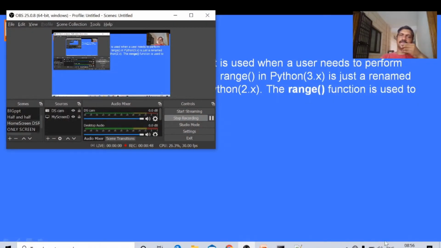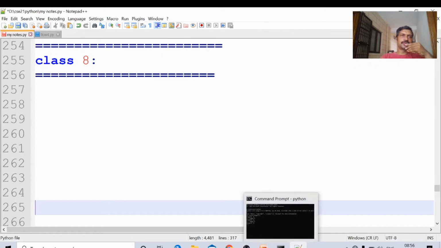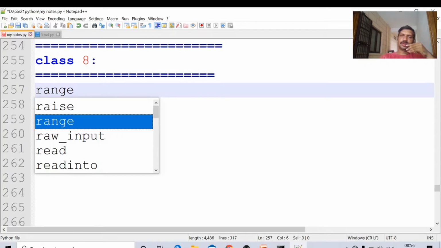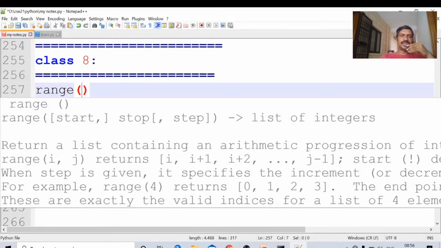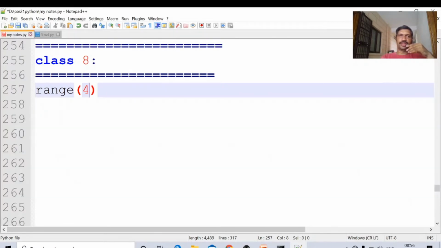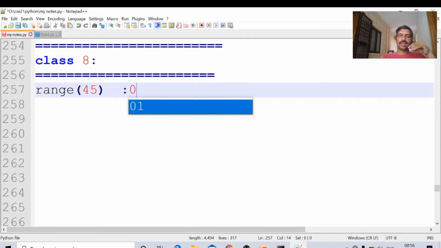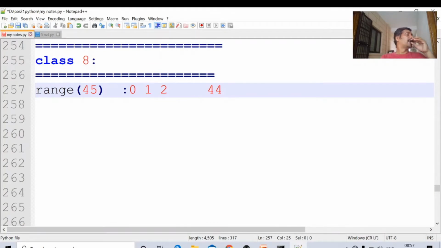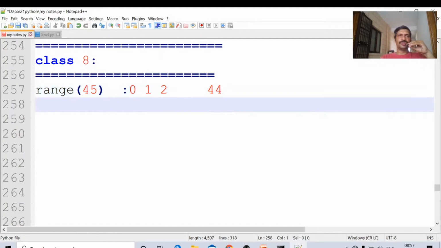Okay, here this is the range function. Range of 45. It will generate the numbers in the sequence 0, 1, 2 up to 44. Not 45, up to 44. The function range of 45 generates the numbers from 0 to 44.